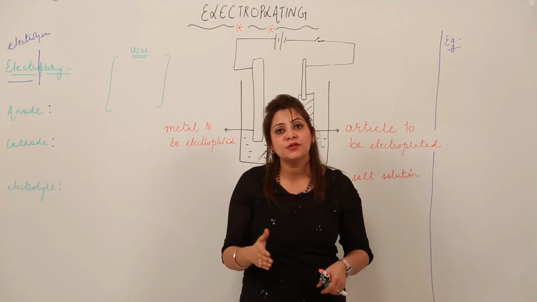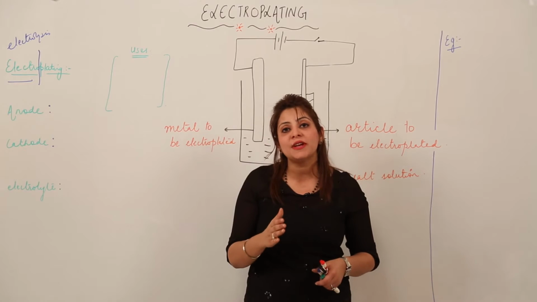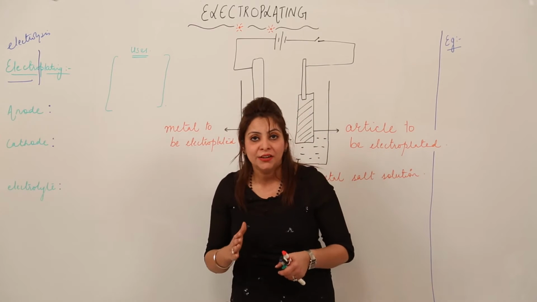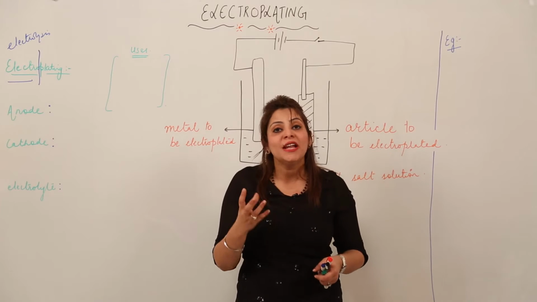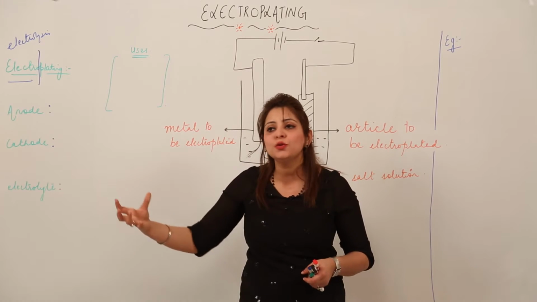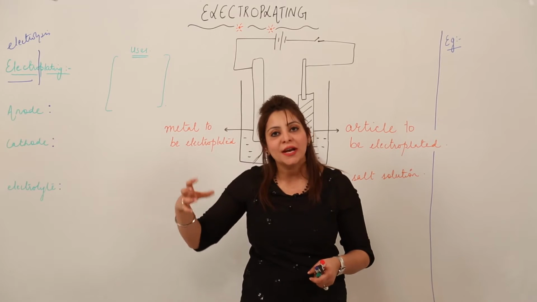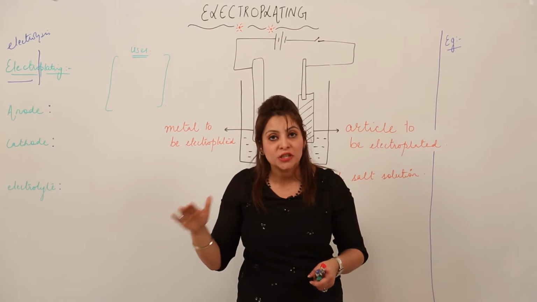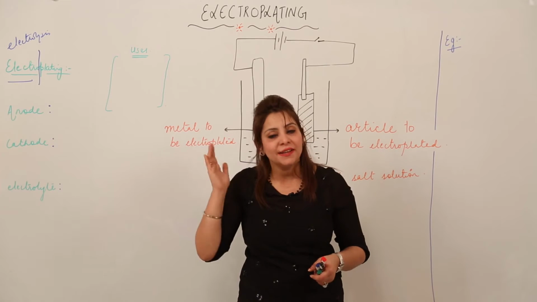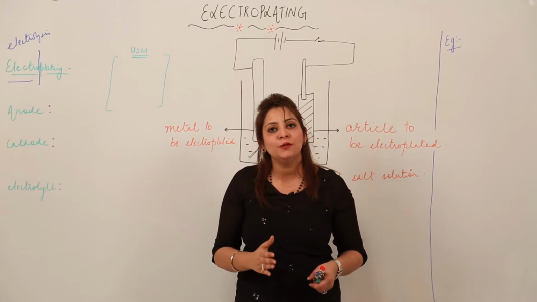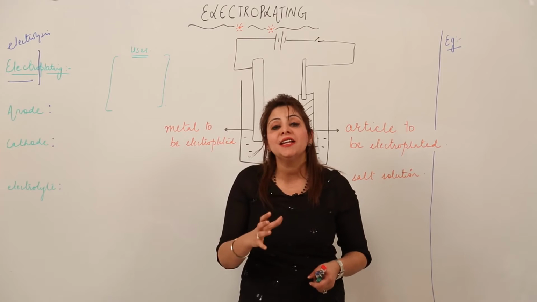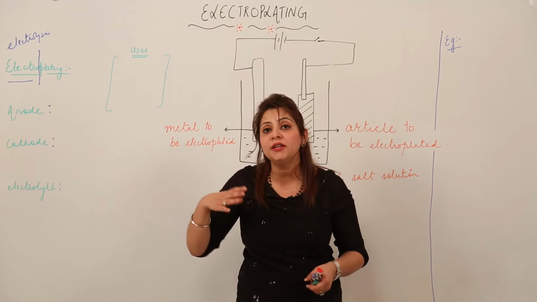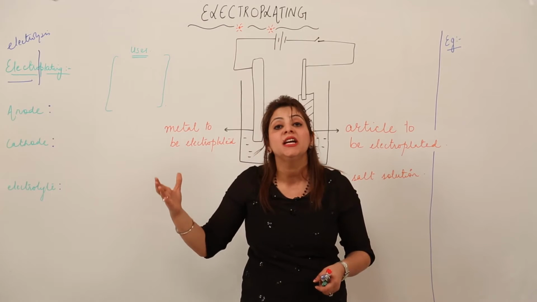And one more important use which is striking in my mind: you know that iron is more prone to rusting, right? It means when an iron article is exposed to moist air, it rusts with time. That means a brown flaky layer gets deposited on the iron article, right? But if we electroplate the iron article with copper or chromium, then it doesn't get affected by the moisture.